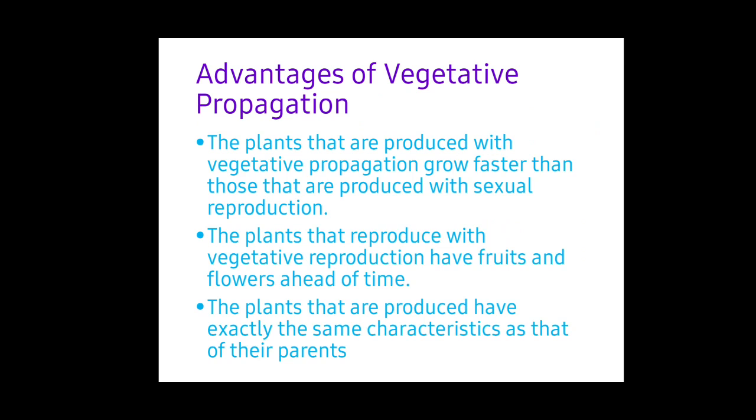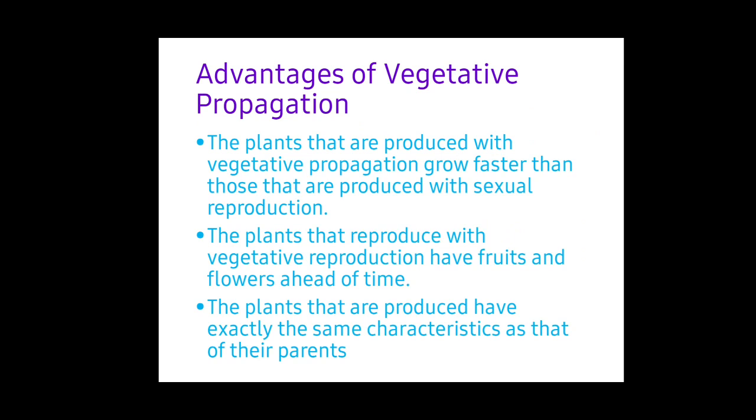What are the advantages of it? They can produce new plants with the help of seeds also. Then why do we need to follow this way? Because there are some advantages in it. The plants that are produced with vegetative propagation grow faster than those produced with sexual reproduction. Just think, you have to sow a seed, and the seed has to grow as a bud, and then it has to grow as a plant.